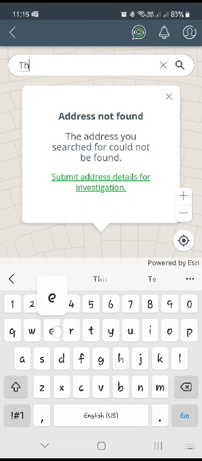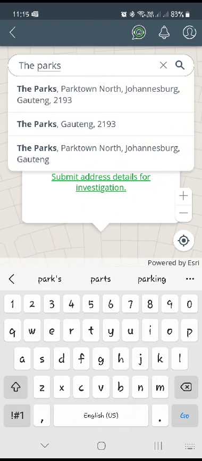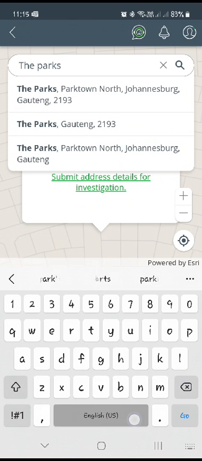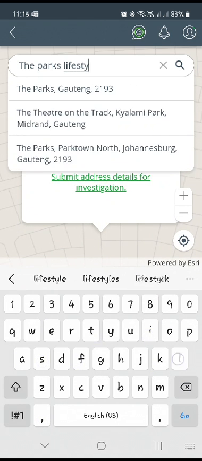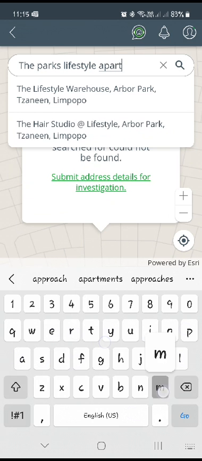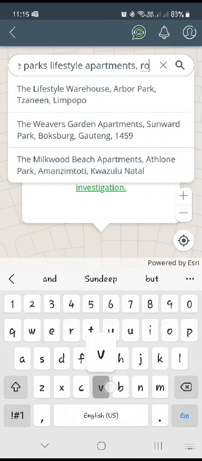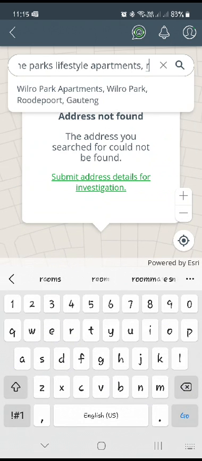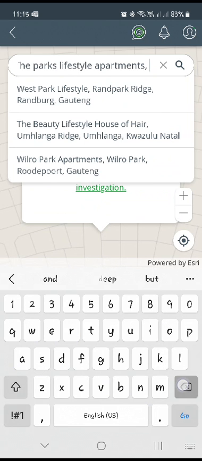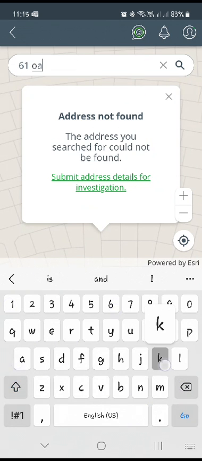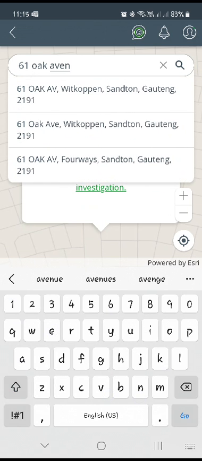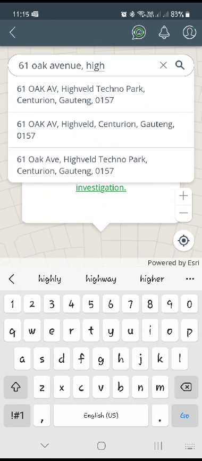For instance, let's type in the parks. So it comes up with, you'll type in your full address, where you are with the customer. Actually, let's try one that actually is working. 60 Oak Avenue. So while you're typing the address, the banner should open up and give you options. If you see the option of the correct address, you select it. Otherwise, continue typing.